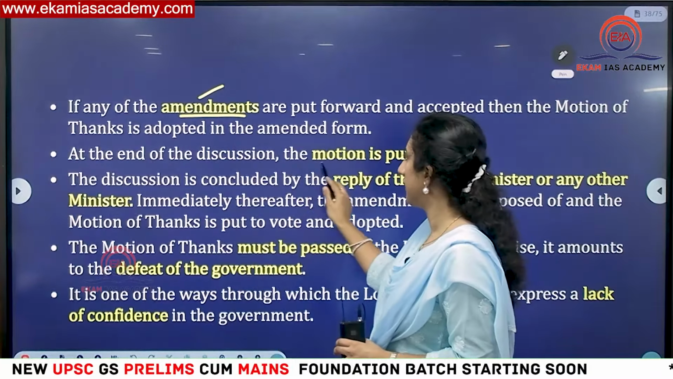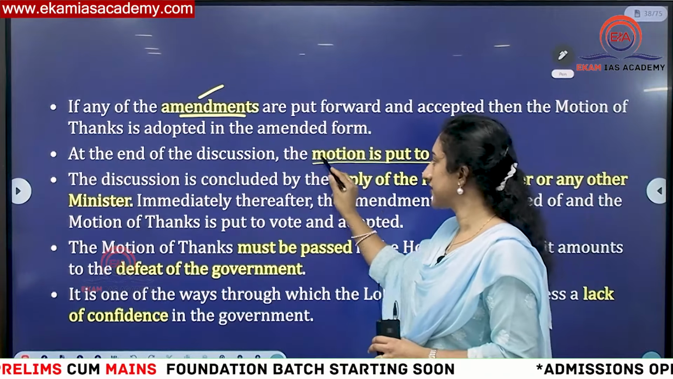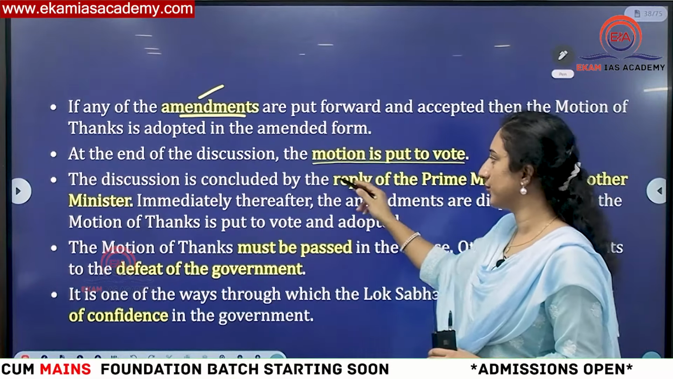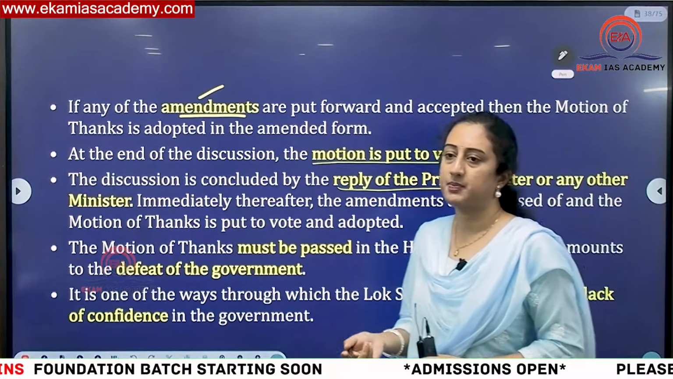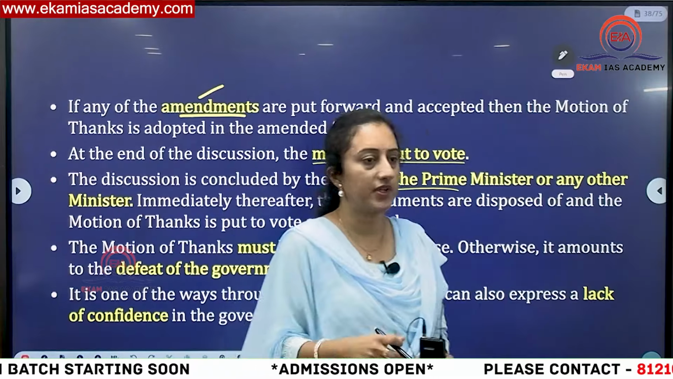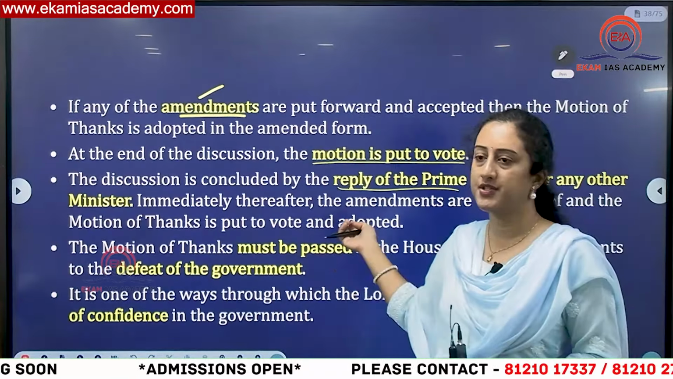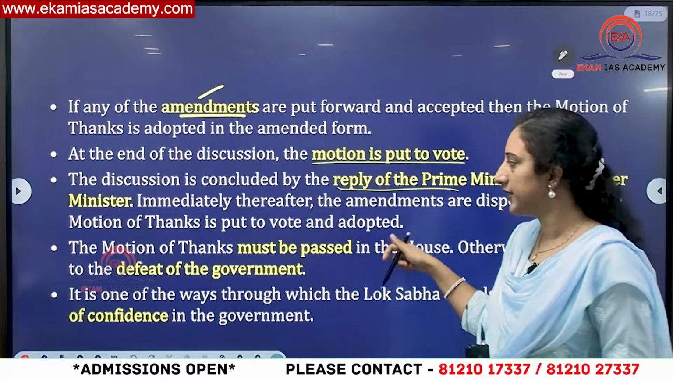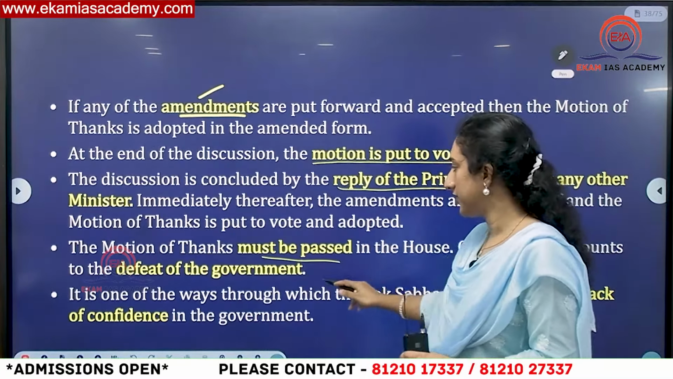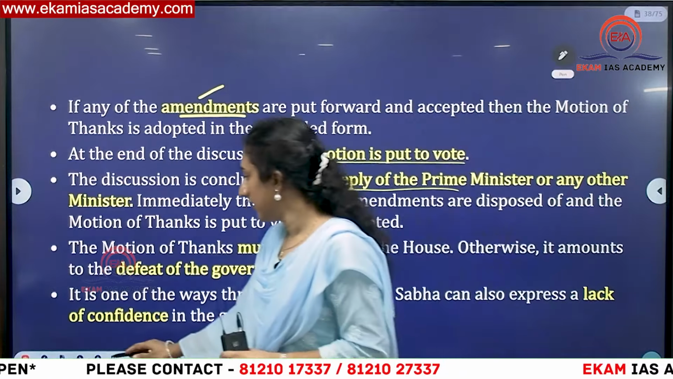Then at the end of the discussion, this is put to vote. Normally, when the discussion is concluded and it is being put to vote, a member can expect a reply from the Prime Minister or the ministers with respect to the issues concerned. If they do not get a proper answer from the President's speech, they can expect the answer from the Union Minister. This will happen and it must be passed, otherwise it will amount to the defeat of the government, that means lack of confidence from the House.